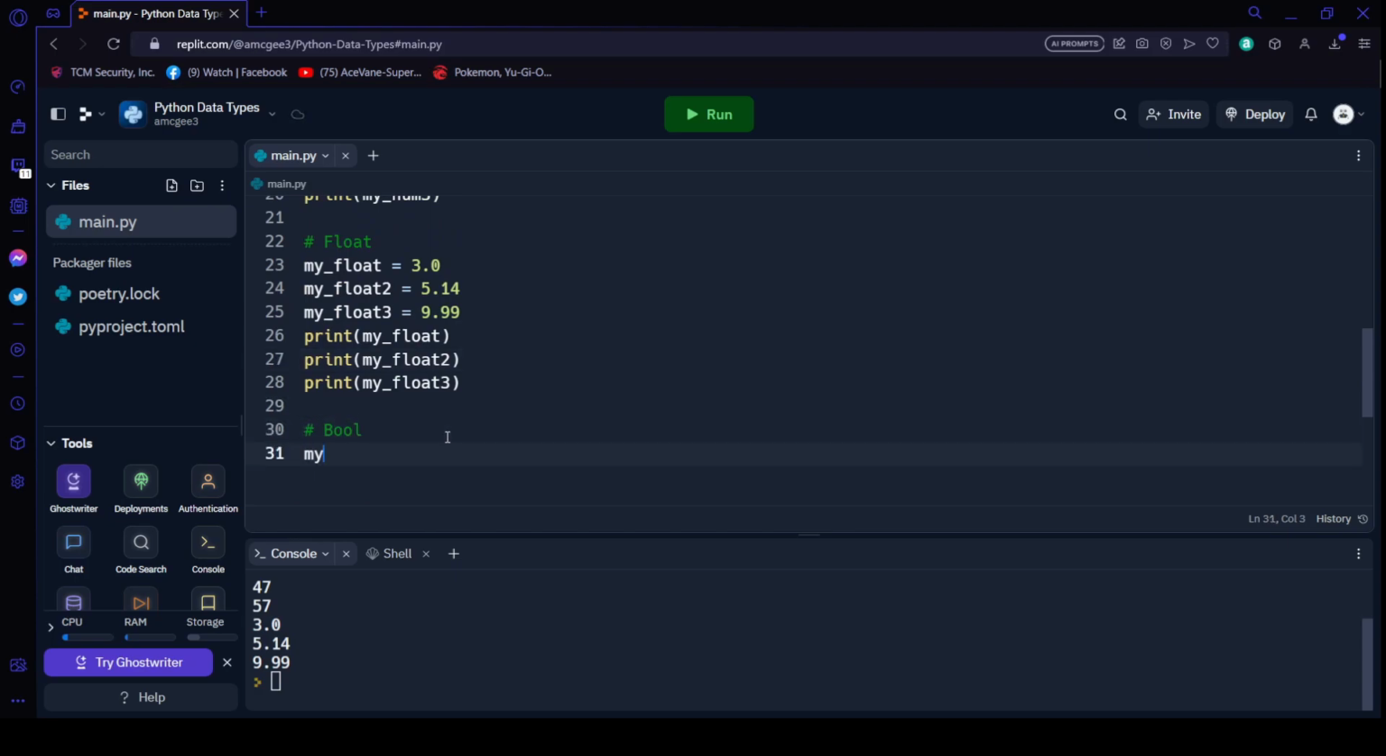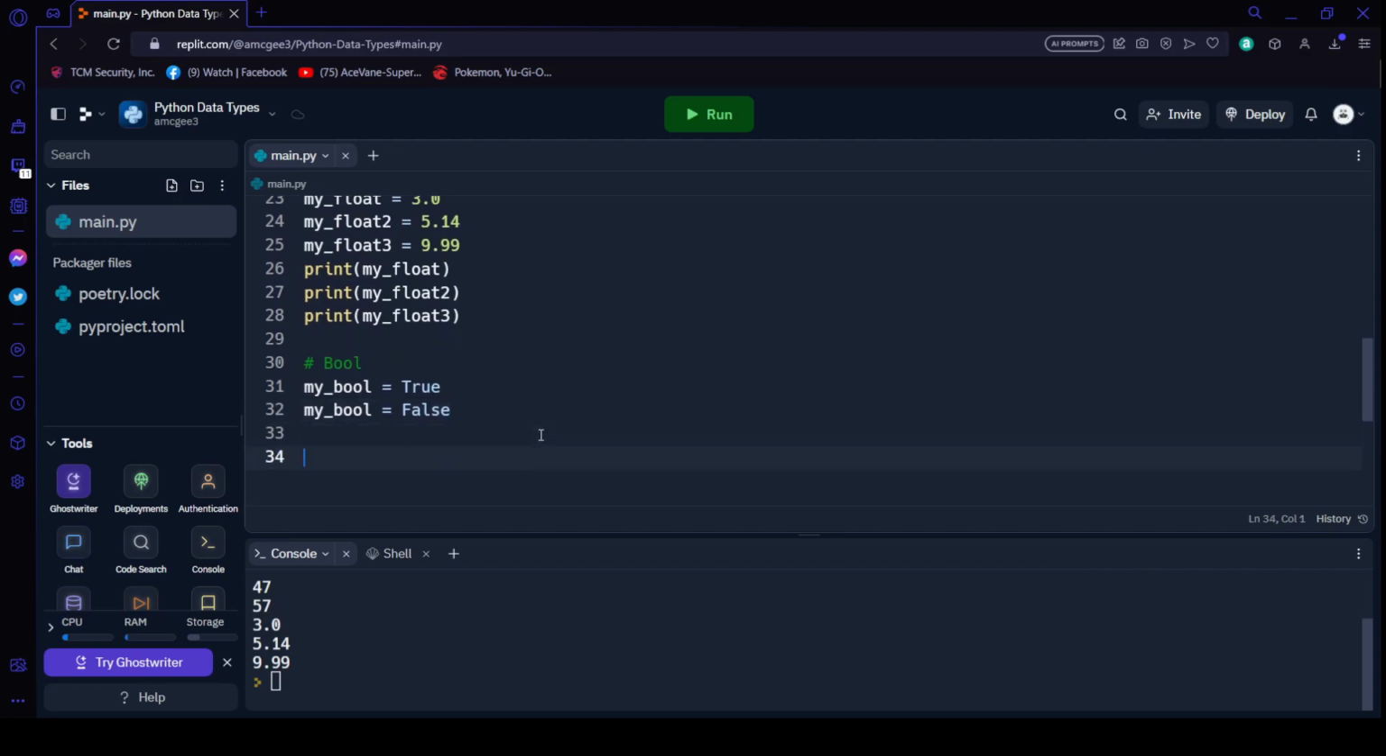Last but not least, we're gonna go with bool, which only has 2 values. And they will print out as, let me fix that. Alright.